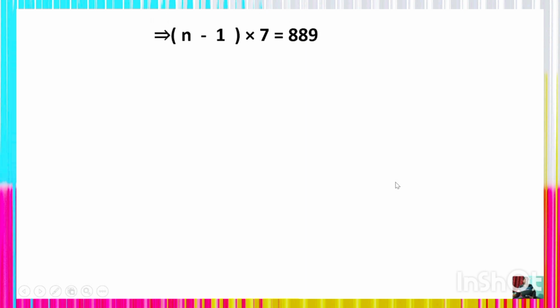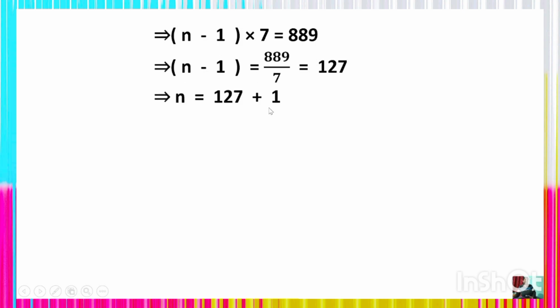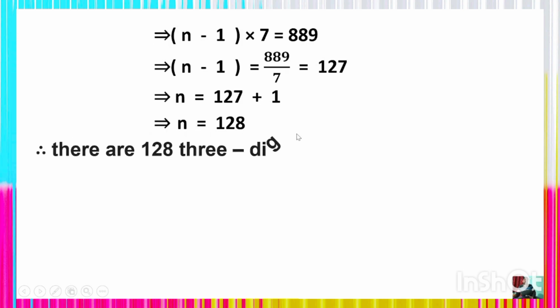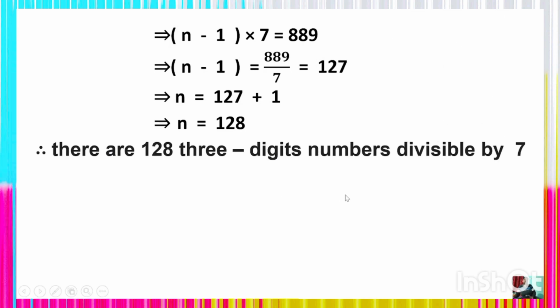So n minus 1 whole into 7 is 889, and n minus 1 is equal to 889 by 7, which is 127. And n is equal to 127 plus 1, which is 128. Thus there are 128 three-digit numbers divisible by 7, using the arithmetic progression. This is one of the very interesting and important problems for you.